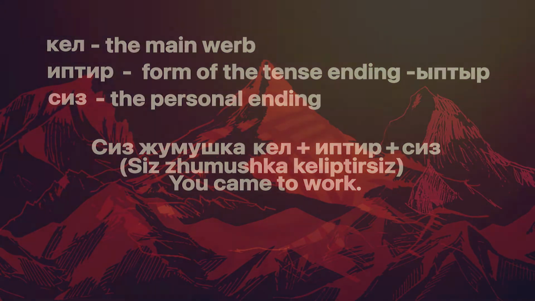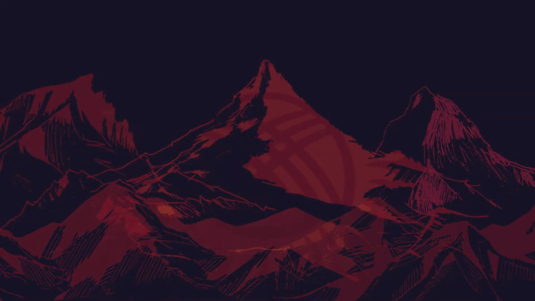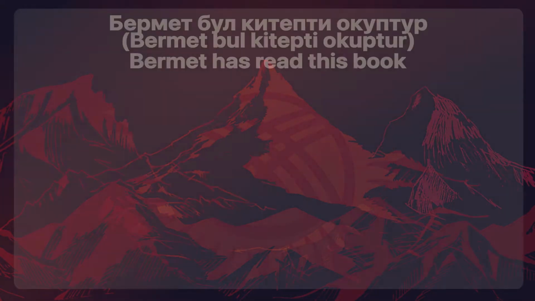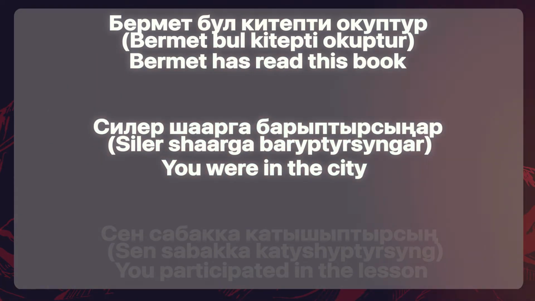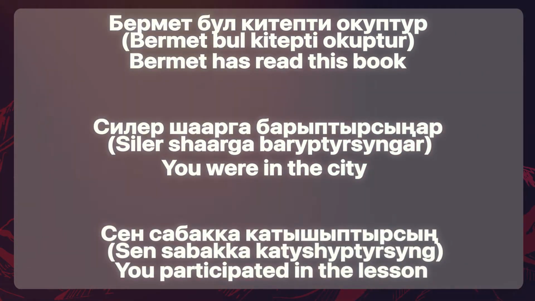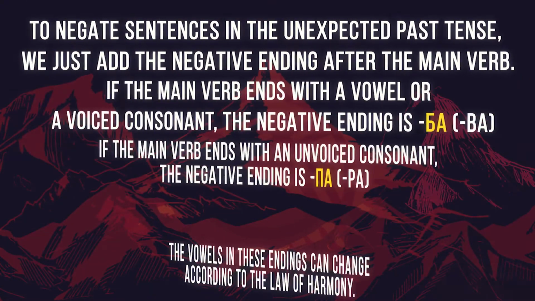Now that we have learned the structure of the positive form, let's see some other examples. Bermet бұл кітепті оқыптыр. Bermet has read this book. Силер шарға барыптырсыңар. You were in the city. Сен сабаққа қатышыптырсың. You participated in the lesson.